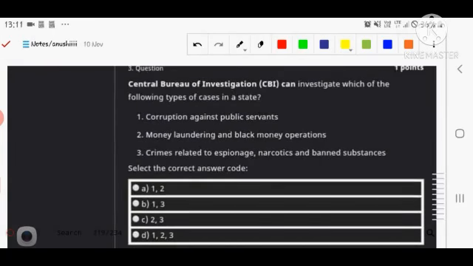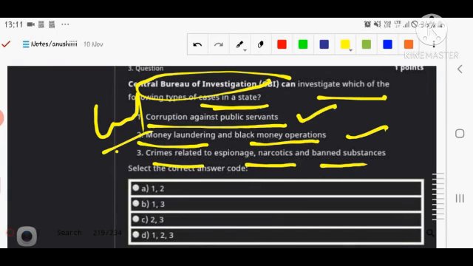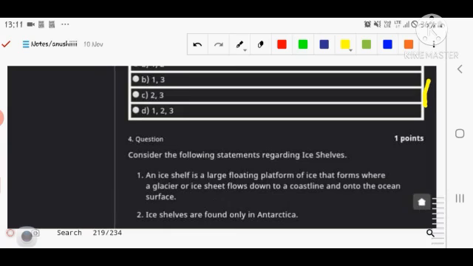The next question: what types of investigation cases can potentially be taken by the CBI? First, corruption against public servants. Second, money laundering and black money operations. Third, crimes of espionage, narcotics and banned substances. So you have to tell the correct option here.